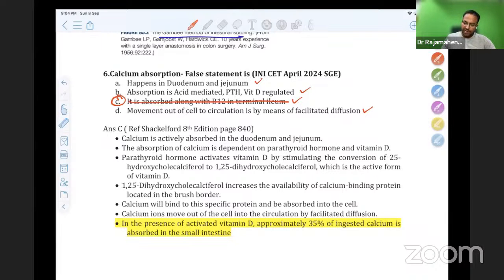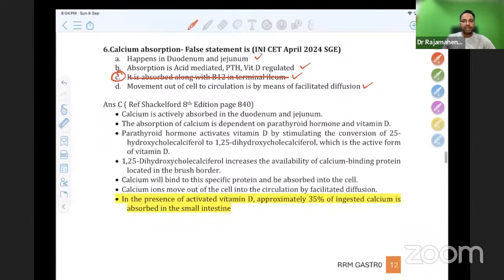Okay. The main hormone needed for the absorption is vitamin D, which is getting converted to 25-hydroxy and then to 1,25, which is the active form of vitamin D. This increases the availability of calcium binding protein. So 1,25-dihydroxy cholecalciferol increases the availability of calcium binding protein, and it is helping absorption by a specific protein. Okay, calcium ions move out of the cell into the circulation by means of facilitated diffusion.